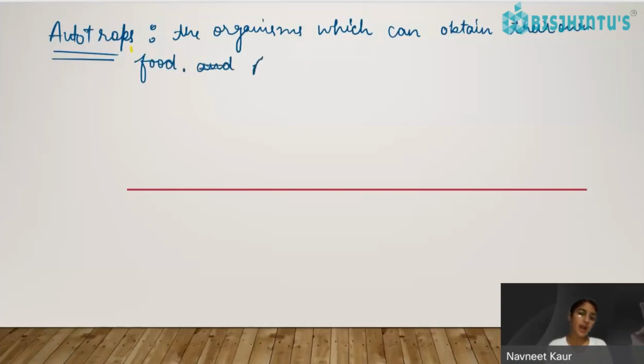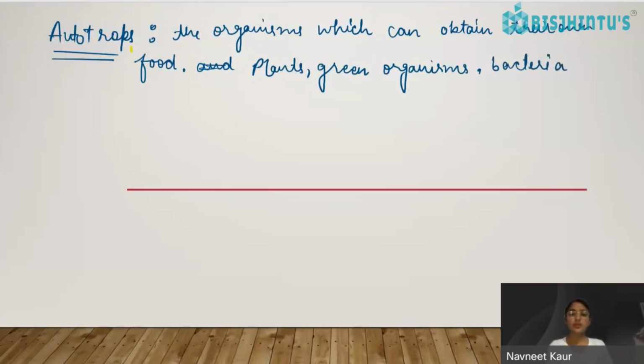And this includes plants, or we can say green plants or green organisms. Green organism doesn't mean organisms which are green in color. Green organism means something related to greenery. The plants, crops, trees, etc. And bacteria. They can generate their own food in the presence of sun or in the presence of certain factors, and hence they are called autotrophs.